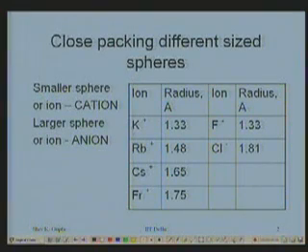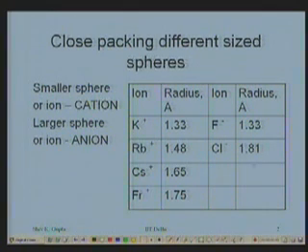These are some of the elements from group 1: potassium, rubidium, cesium and francium. Their ionic radii are 1.33, 1.48, 1.65, 1.75 respectively, and I have taken two of them from group 7, fluorine and chlorine: 1.33 angstrom, 1.81 angstrom.